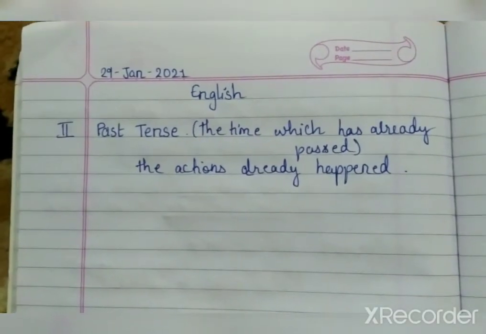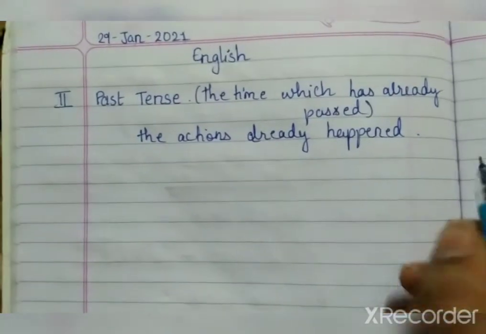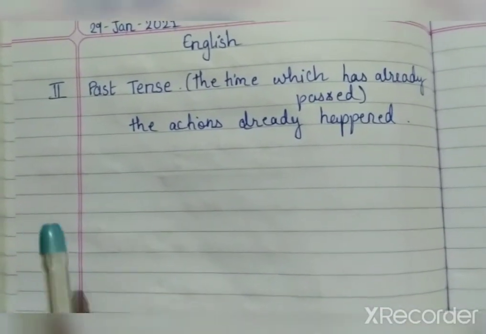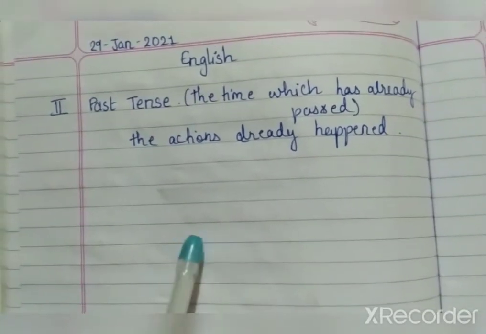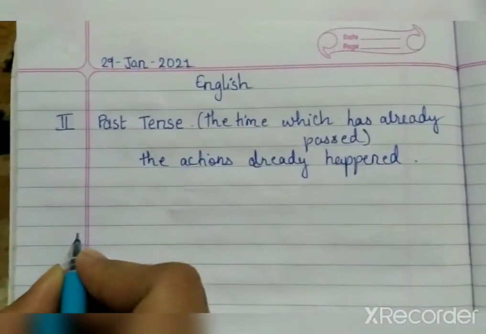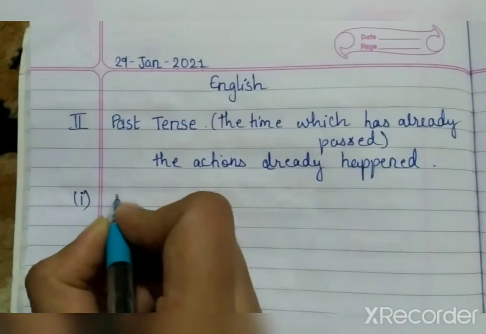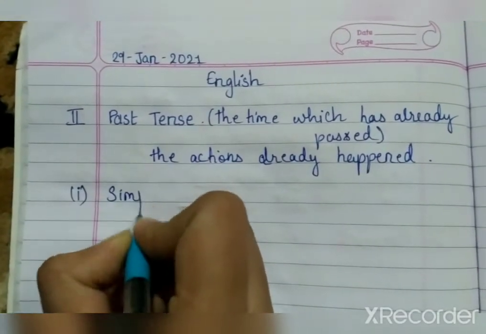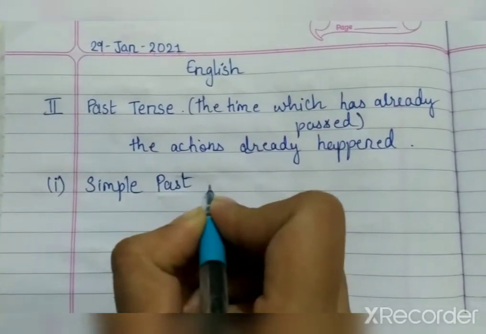Now, in past tense also, you have 4 types, as I already mentioned earlier. What do you have? Simple past, past continuous, past perfect, past perfect continuous, right? So let us begin with our first one. That is your simple past. Okay?